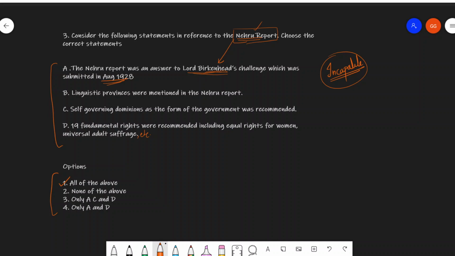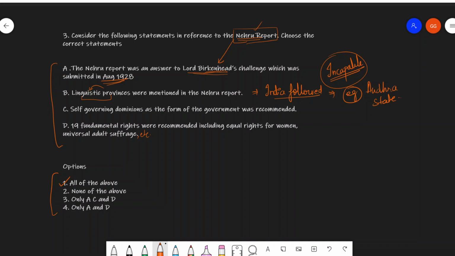This report talked about linguistic provinces. That is, there should be a formation of provinces on the basis of language. Now, this is something that India actually followed even after independence. For example, you can remember the first state that was formed on the linguistic basis was actually the Andhra state.